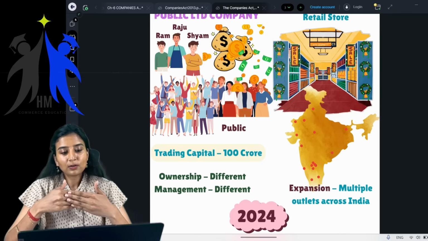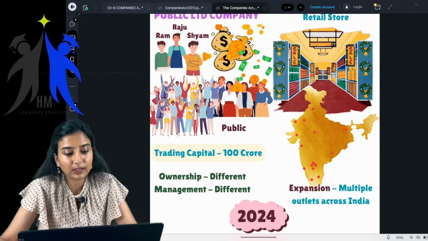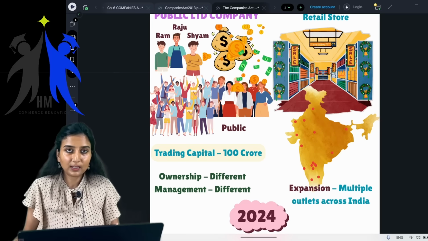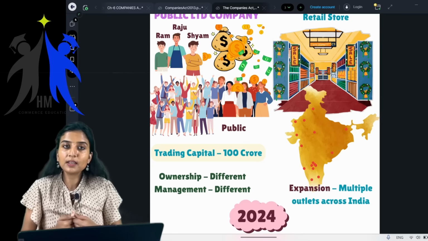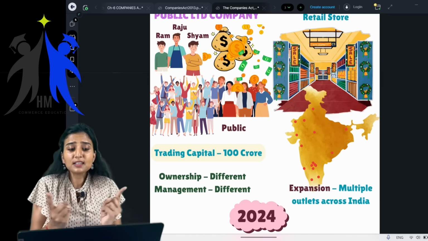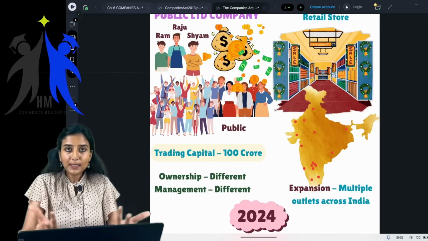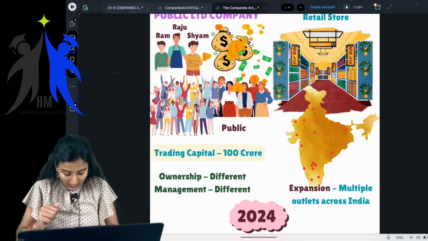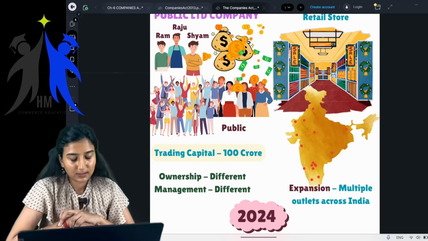2024. So what you are trying to do is you go to the public, Janta, Aam Aadmi, and you ask for money. Please give me money, please invest in my particular business, and you become the owner of my business. So this is an entity wherein you're going a step ahead, asking the public to invest in your business so that they become the owners of your particular business. Getting it?